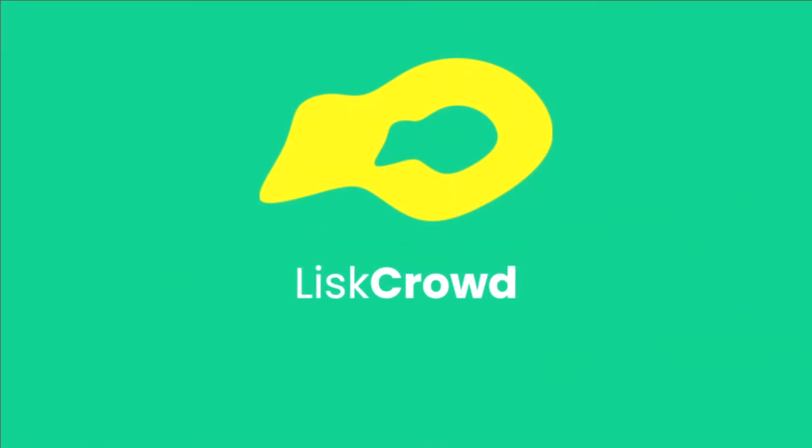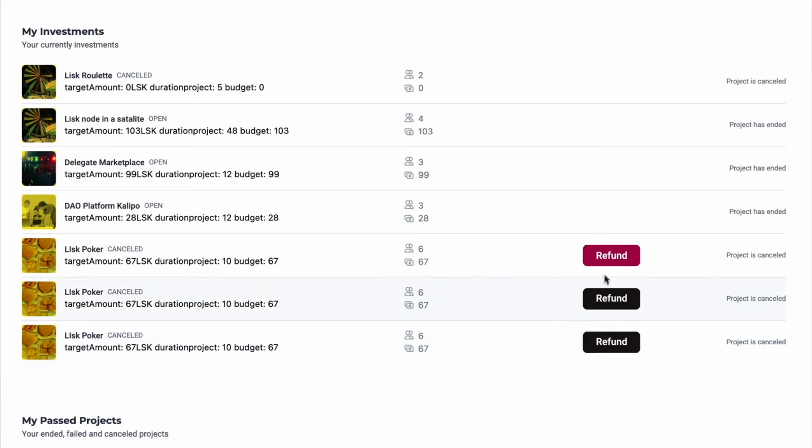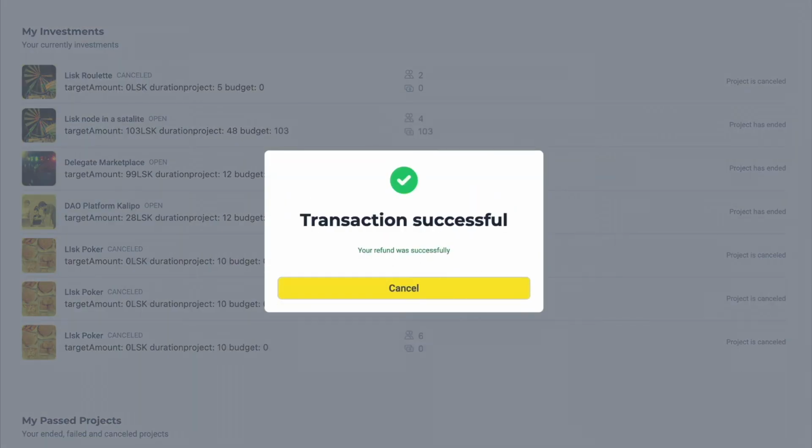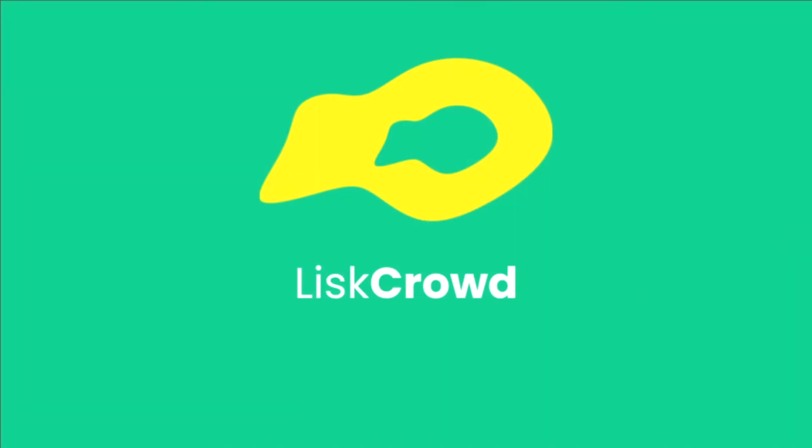So when the majority of the investors voted no, they will be able to get their funds back. They will need to click the refund button, claim the refund, confirm transaction, and it's done. This was the short demo of the Lisk Crowd application.